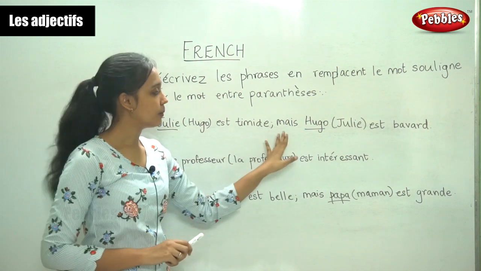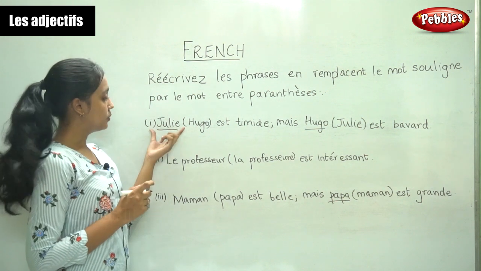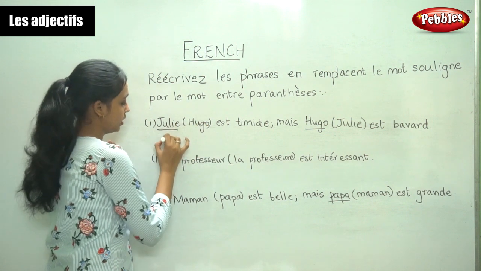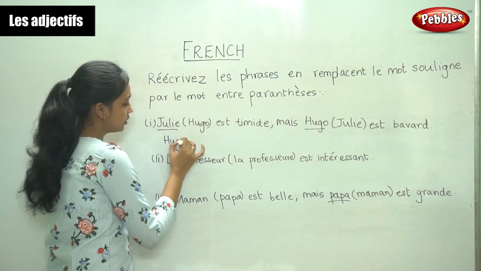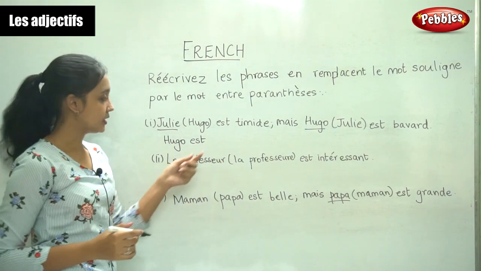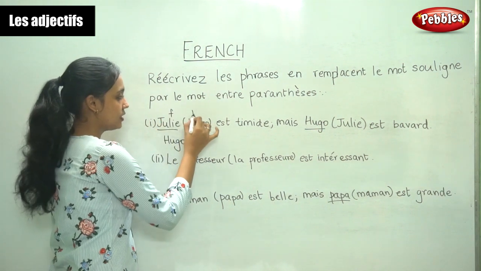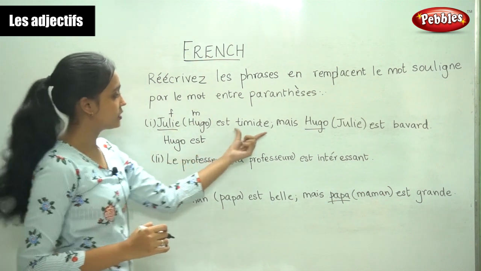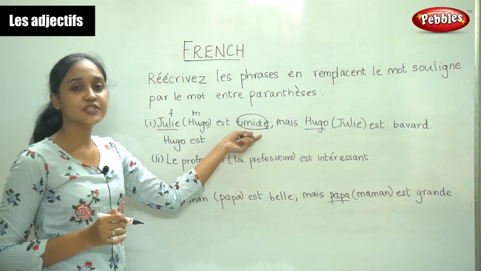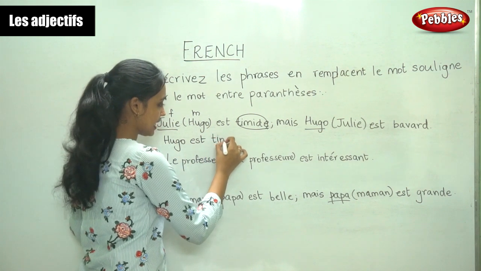Julie est timide, mais Hugo est bavard. Now the underlined word, the underlined noun is Julie. We have to replace it with Hugo. Hugo est timide. Now this noun is feminine and this noun is masculine. So this is the adjective here. Timide is the adjective. Now this adjective is the same in the masculine and feminine form. So it is written as it is.